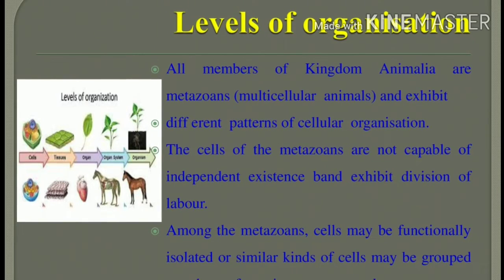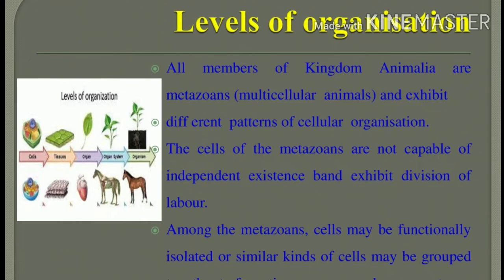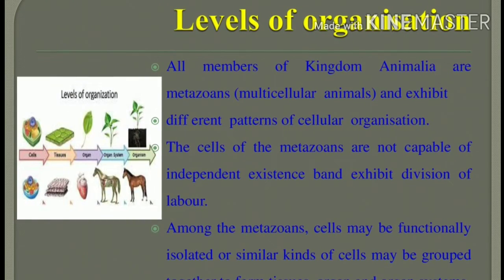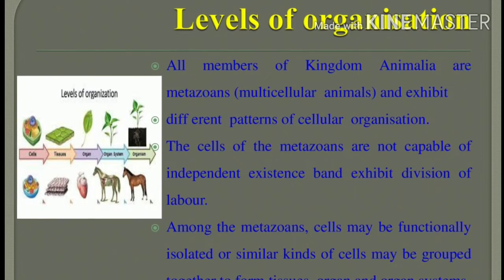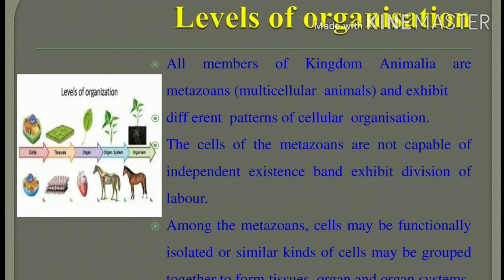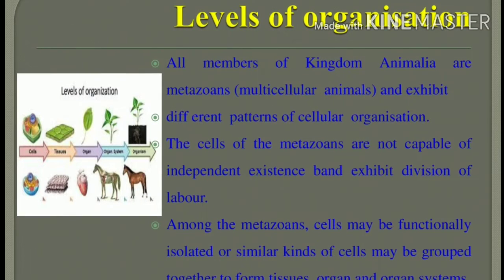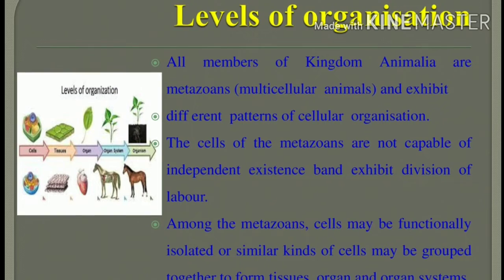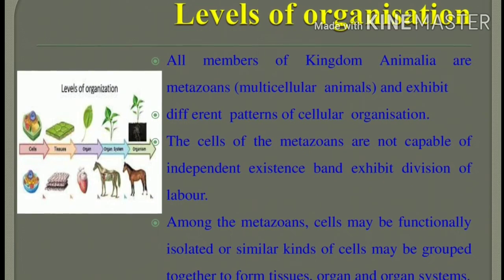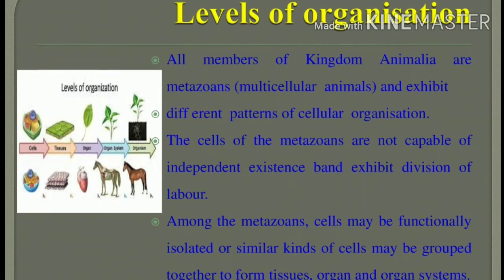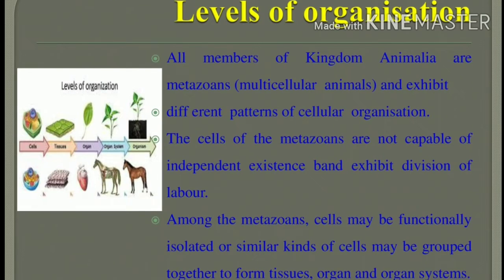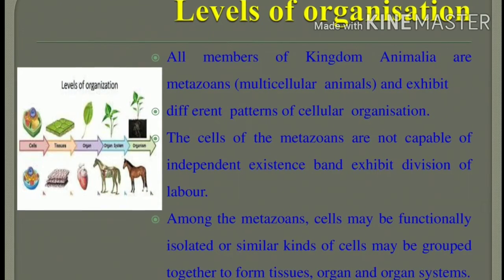The cells of metazoans are not capable of independent existence, and they exhibit division of labor. The cells of metazoans, that is multicellular organisms, are not independent. Various cells, such as epithelial cells and squamous epithelium, each have various divisions of labor. That is the meaning of a metazoan, a multicellular organism.